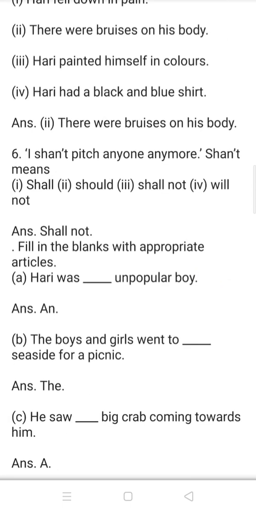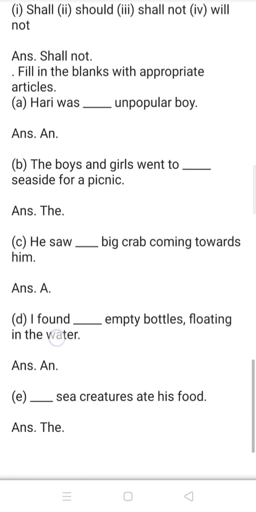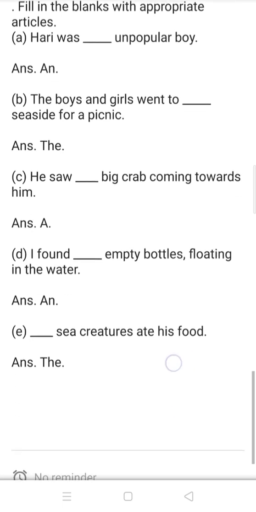Now next, fill in the blanks with appropriate articles. Hari was dash unpopular boy. And the answer is an. Question B. The boys and girls went to the seaside for a picnic. We fill this with the word the. C. He saw dash big crab coming towards him. And the answer is a big crab.